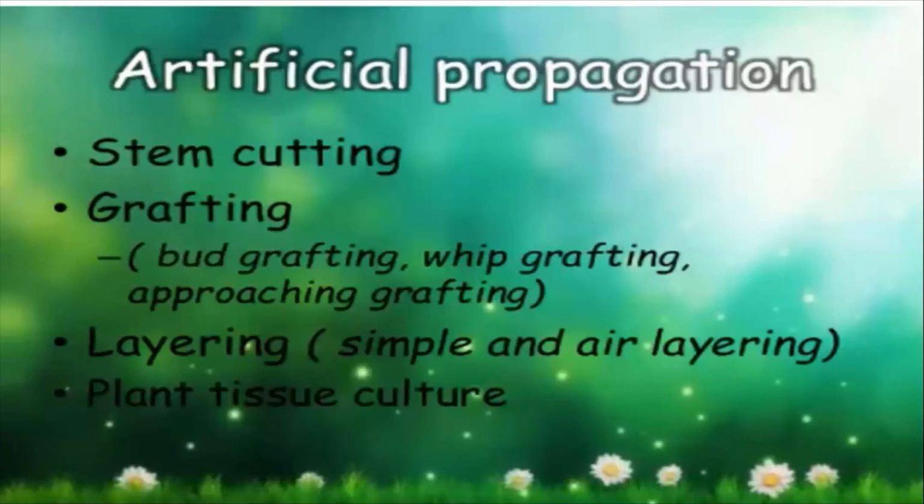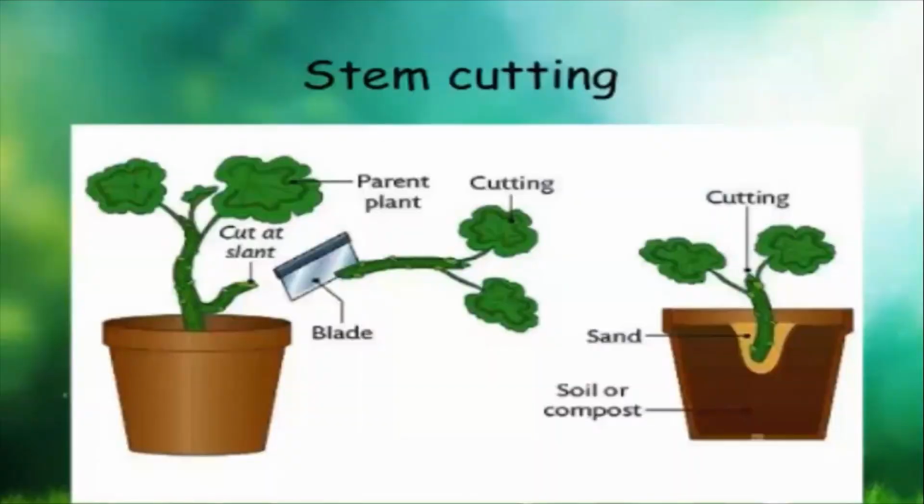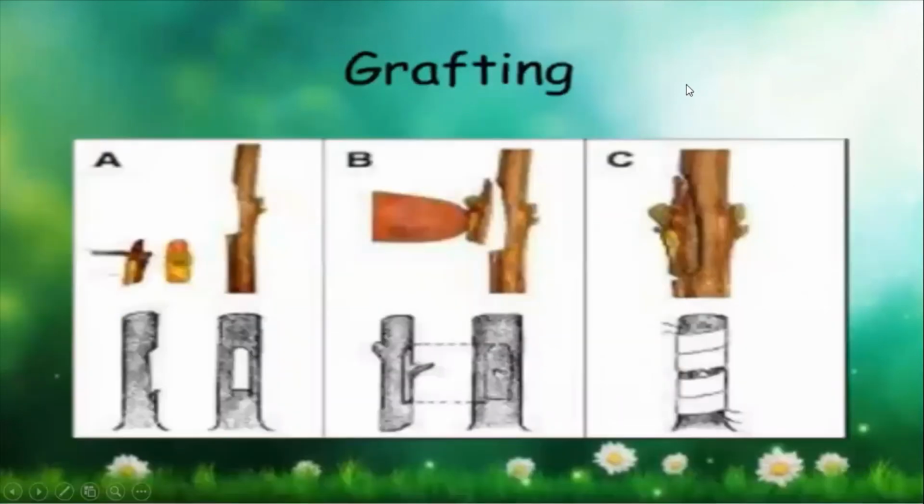So now each one we'll be discussing, and at the end I will explain what is plant tissue culture. So stem cutting, as you said over here, right? So we make a cut over here from the parent plant, right? Here notes are not there, only figures are there. So we make a cut over here, and this portion if we take and put into another pot and provide all the required conditions like soil, moisture, water, temperature, everything, it will grow into a new plant, right? Yes. Then grafting.